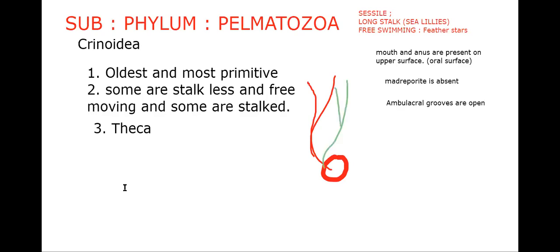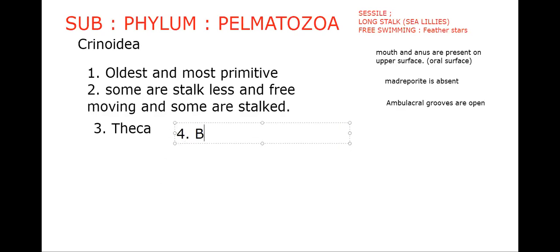So how many can be expected? 10. So every arm is divided, so we can see 1, 2, 3, 4, 5, 10 arms. Likewise, arms are biramous. I'm writing it briefly here. Who are biramous? That also we should know.